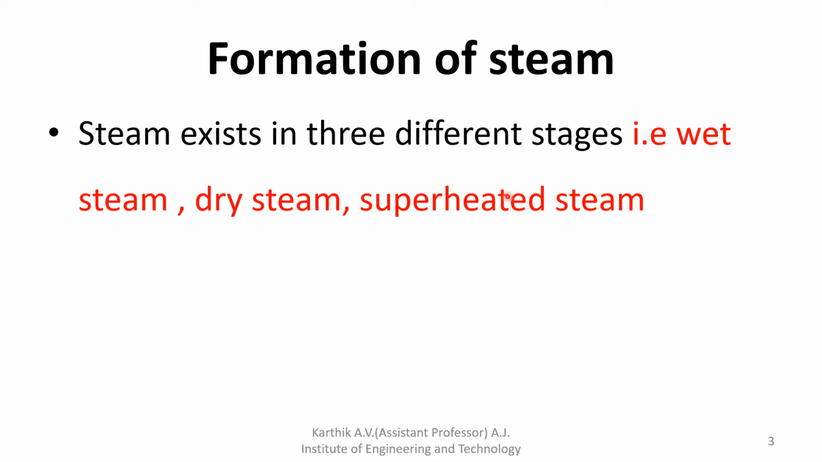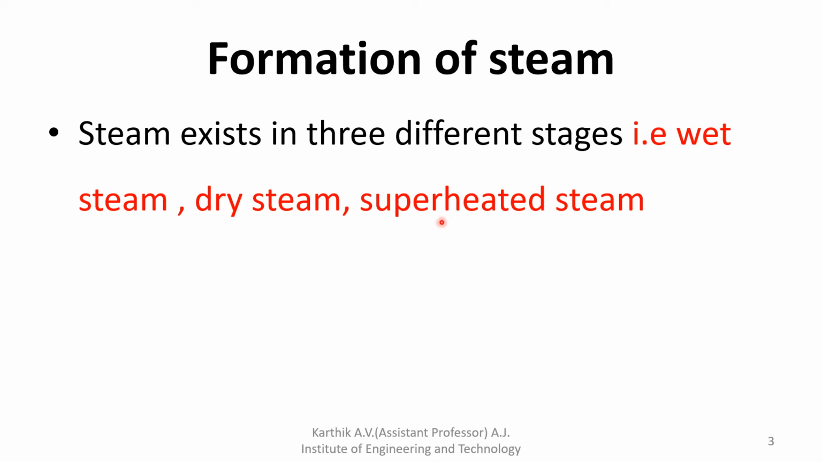Next, the third one is superheated steam. What is superheated steam? Superheated steam is nothing but further heating the dry steam. What is the use of superheated steam? It helps in increasing the efficiency, as well as increasing the work output of the power plant.